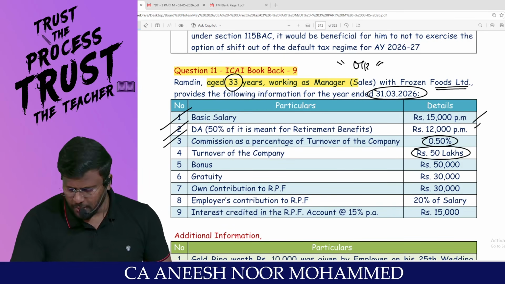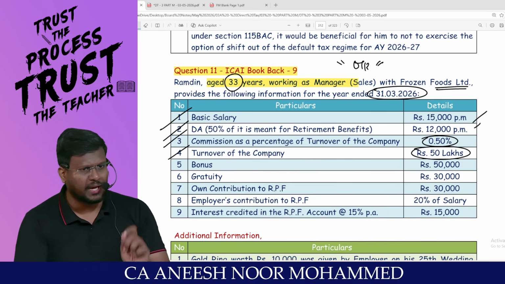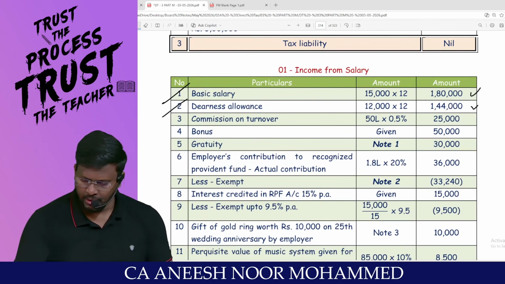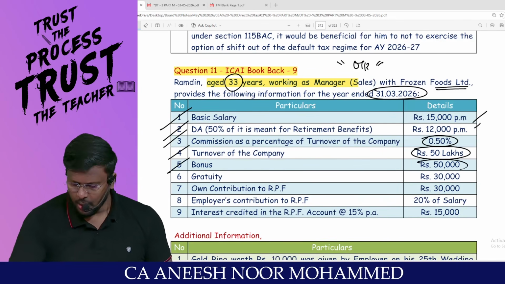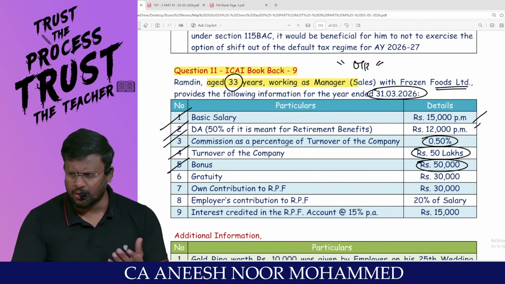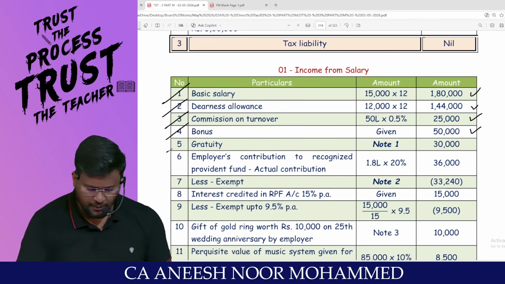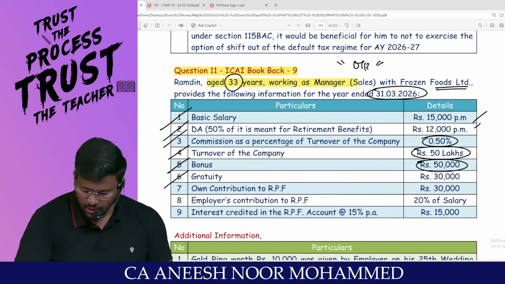The turnover of the company is 50 lakhs. So 50 lakhs into 0.5% comes to 25,000 as the commission. We are done with the commission also. Bonus, my dear lovable students, is 50,000, straight away given in the question. Bonus is 50,000. Commission gratuity is 30,000.